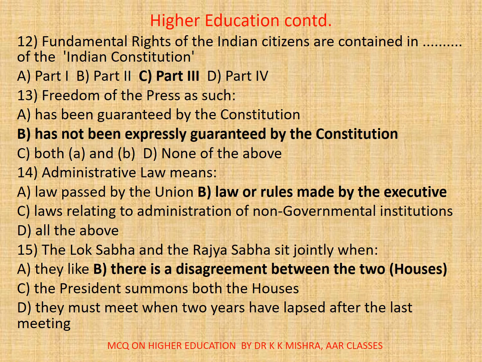15. The Lok Sabha and the Rajya Sabha sit jointly when A. They like. B. There is a disagreement between the two houses. C. The president summons both the houses. D. They must meet when 2 years have passed after the last meeting. Here correct option is B. There is a disagreement between the two houses.